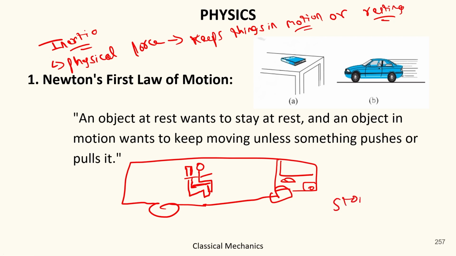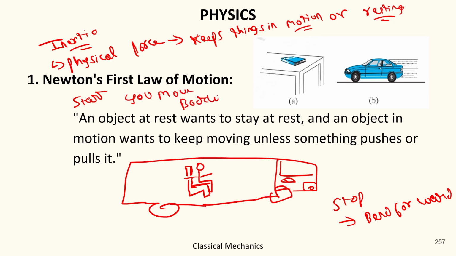When the bus stops, you bend forward. And when the bus starts, you move backward. Whenever the bus suddenly stops, you always move forward, and whenever the bus starts, you always move backward.